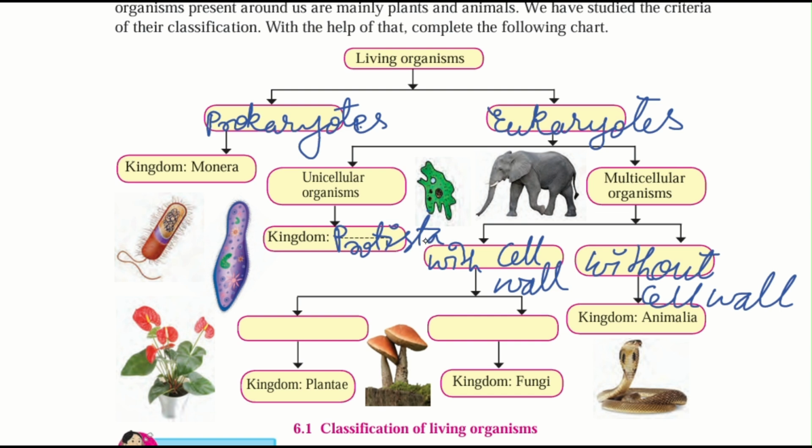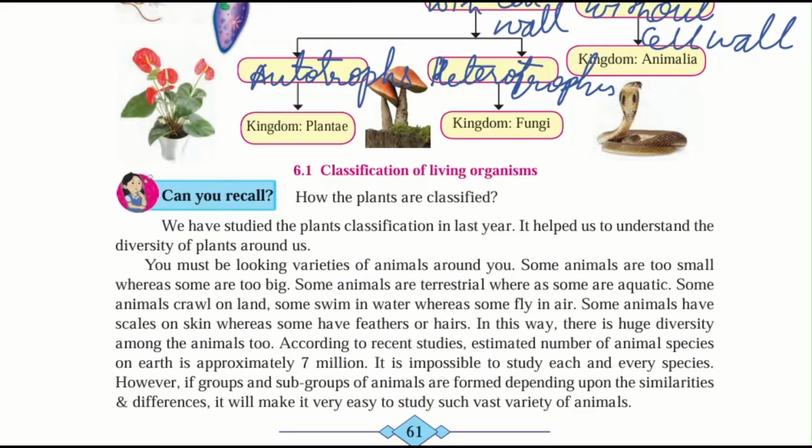In without cell wall there is only one kingdom, that is kingdom Animalia, and the with cell wall group is further classified as autotrophs and heterotrophs. I think you all know autotrophs. Autotrophs are the organisms which produce their food on their own, and heterotrophs are dependent on others. So those which are dependent on others are heterotrophs, and those which can make their food on their own are autotrophs.